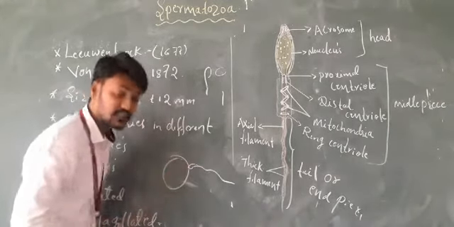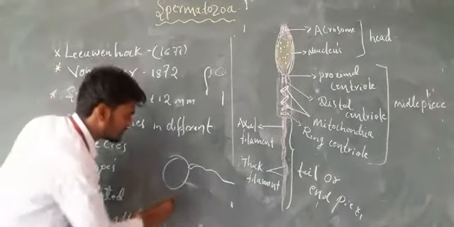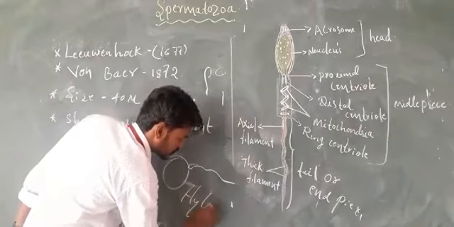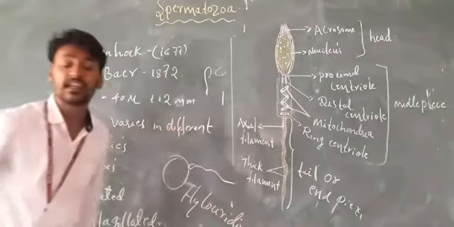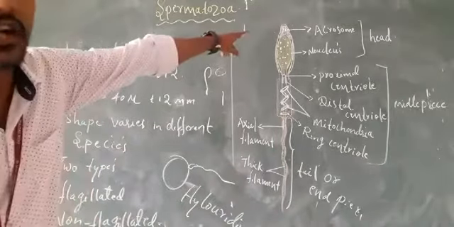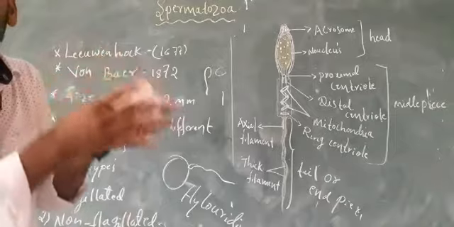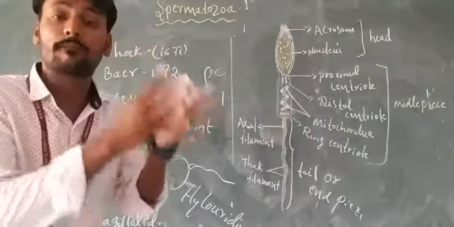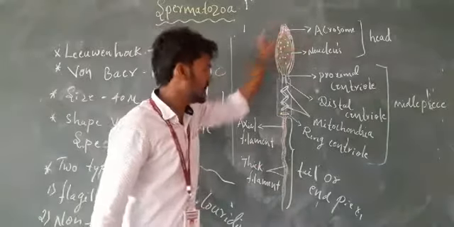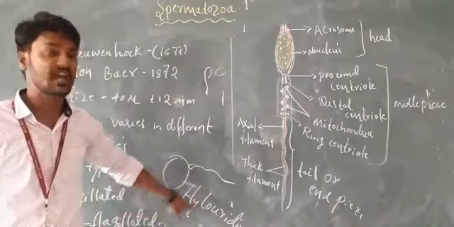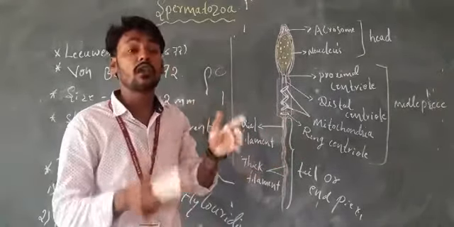The particular enzyme contained in the acrosome is called hyaluronidase. The hyaluronidase enzyme is present in the acrosome. This enzyme helps in rupturing or breaking down the egg wall, the egg membrane.